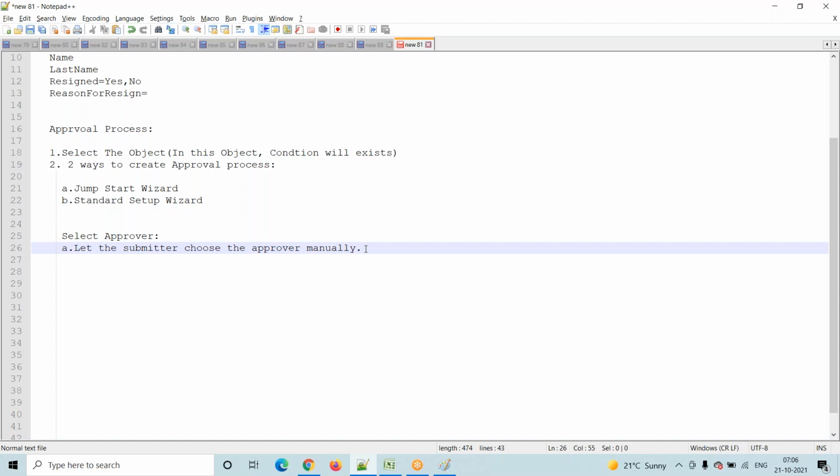But this is not the option in real time. Here, while creating an approval process, we are giving an option to the submitter. The submitter is the one who clicks on the submit for approval button. For that person, we are giving an option: whoever you want, you just go and select.